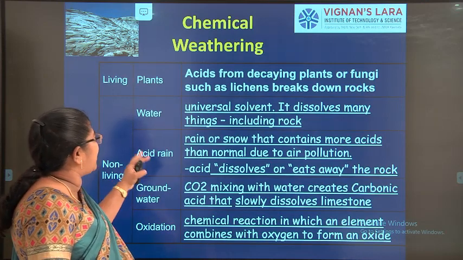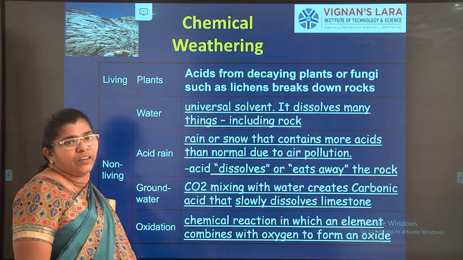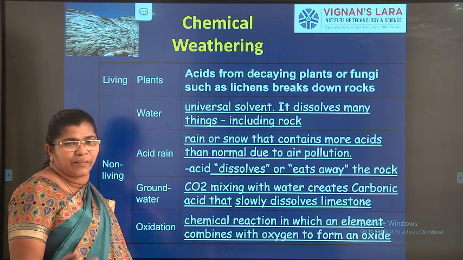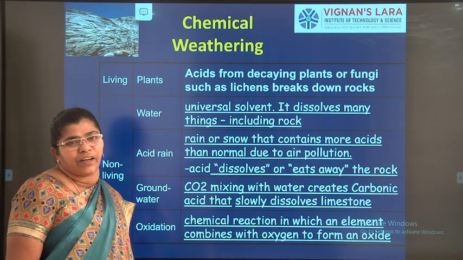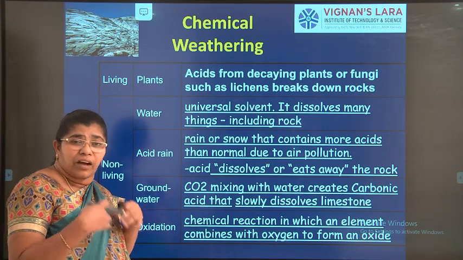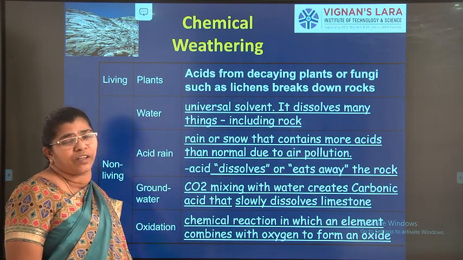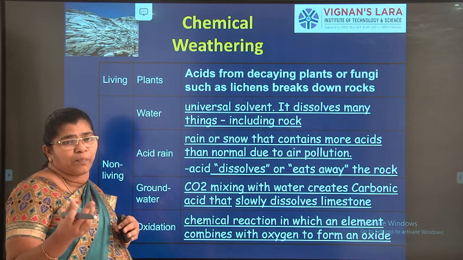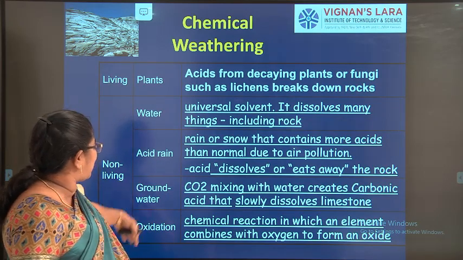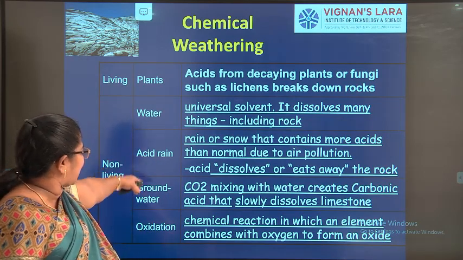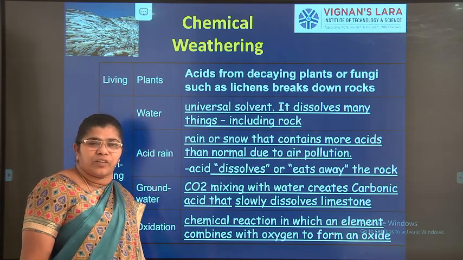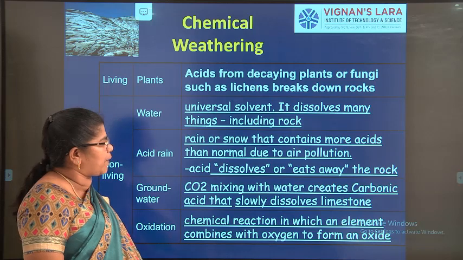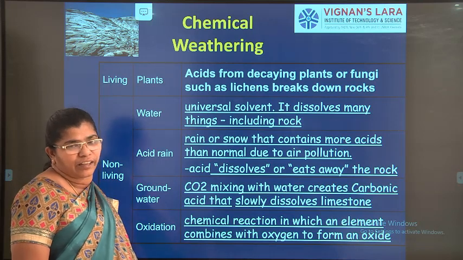So the next one is chemical weathering. The living organisms are plants and water. Plants and other living organisms act, and the rock will decay, and fungus formation and everything else will also weather the rocks and change the rock's properties, right? The next one, non-living agents, are water, acid, groundwater, and oxidation. This is due to the oxidation reaction. I told you that all these chemical reactions are how the weathering reaction takes place.